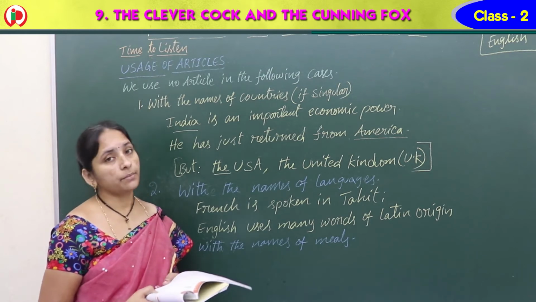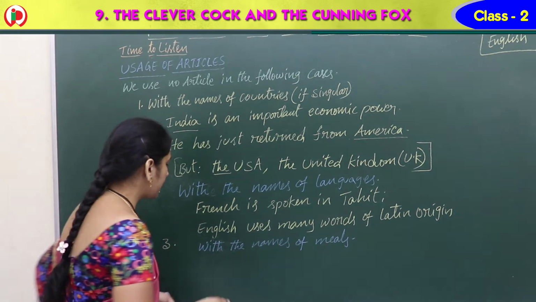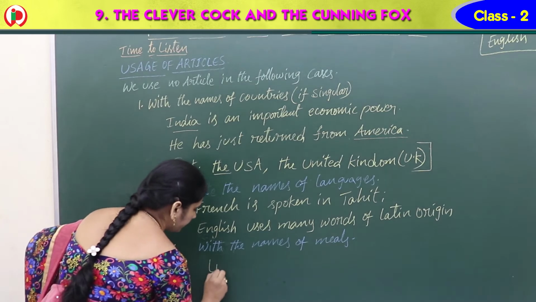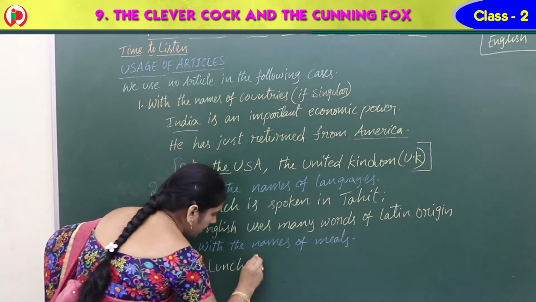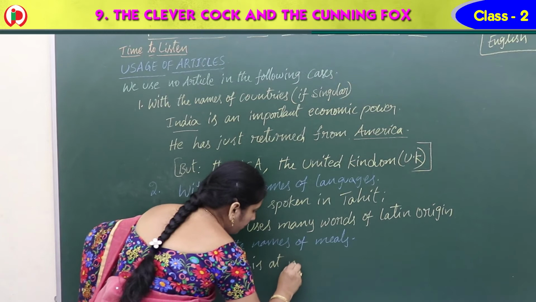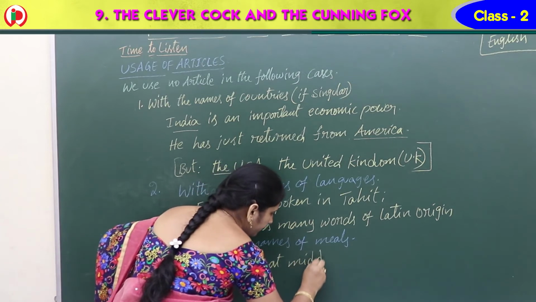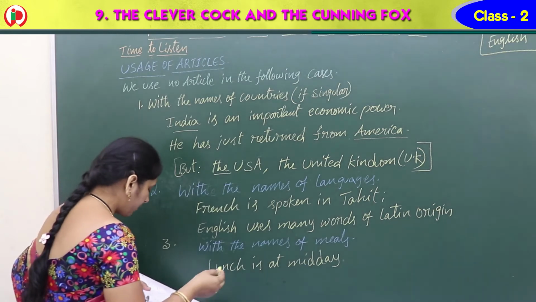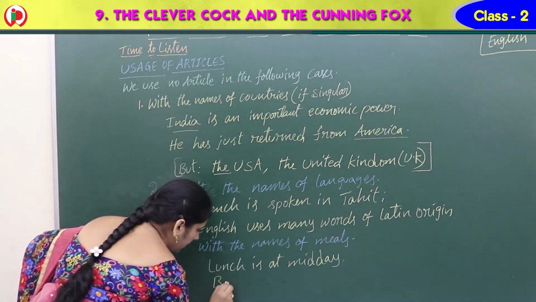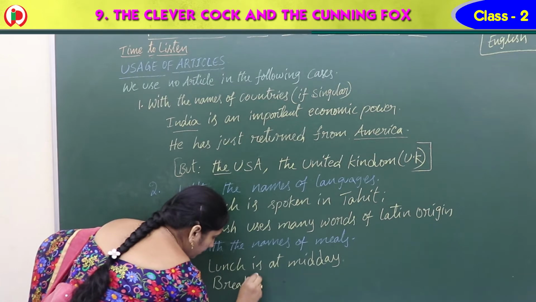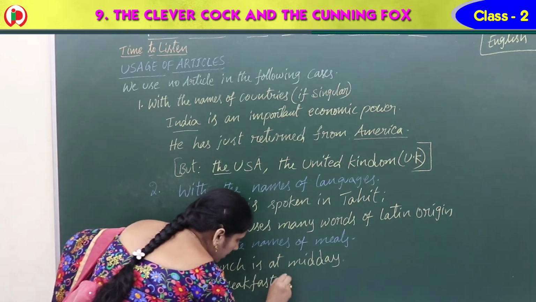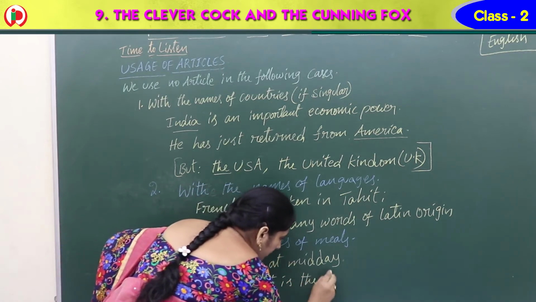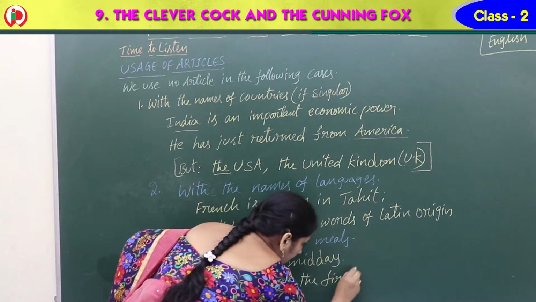Lunch is at midday. Dinner is in the evening. Breakfast is the first meal of the day.